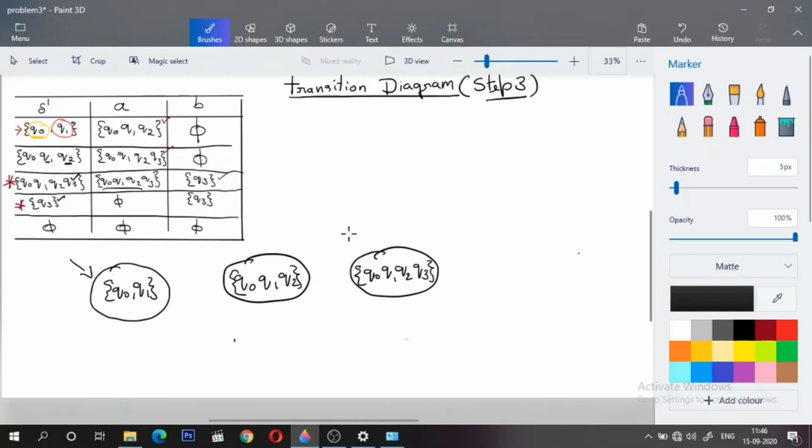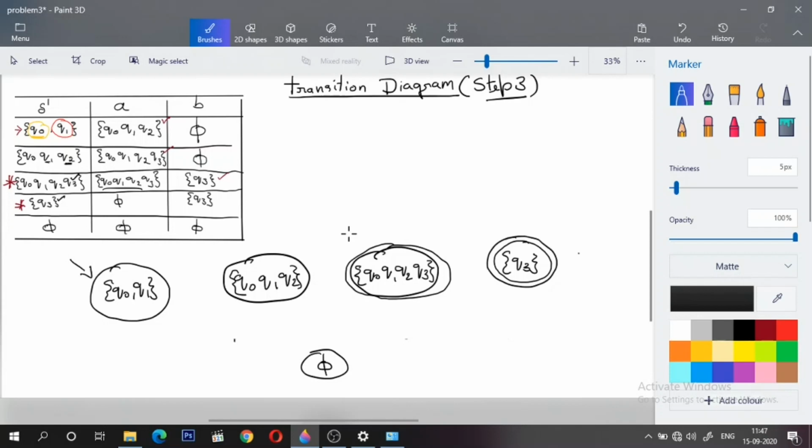Since this contains Q3, this should be marked as accepting. And finally, I have Q3, and this should also be marked as accepting. Now, there is also one dead state, which is represented with null.